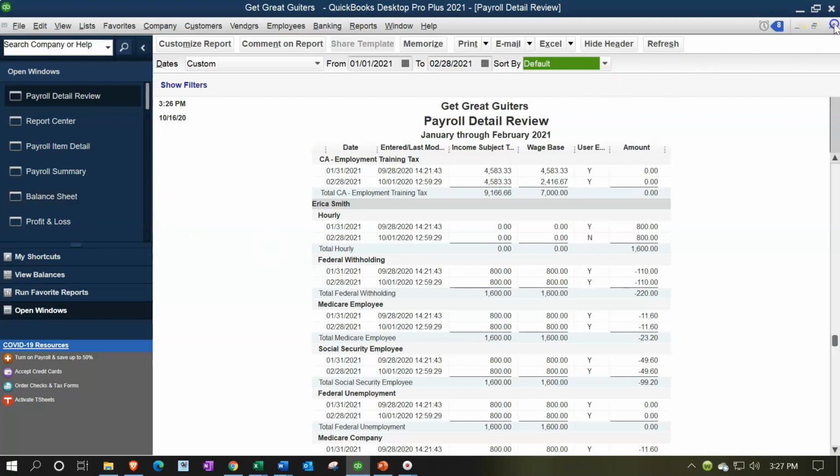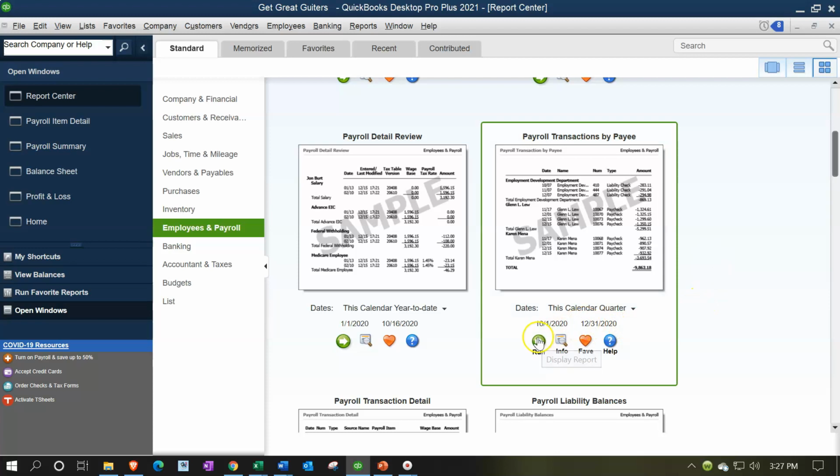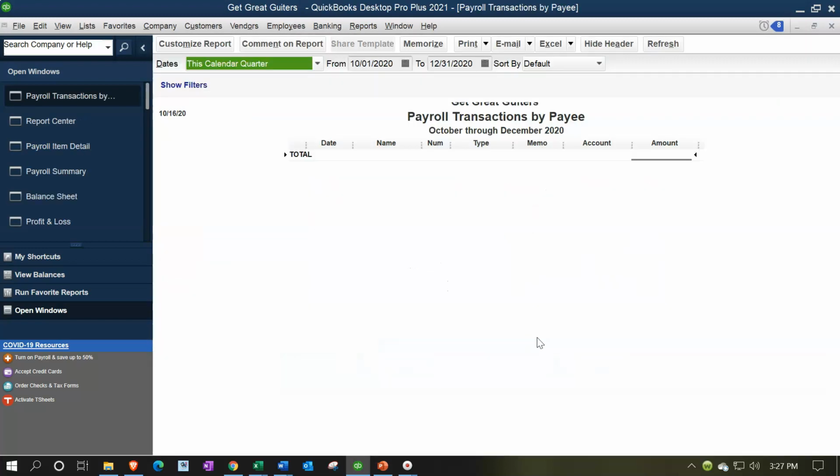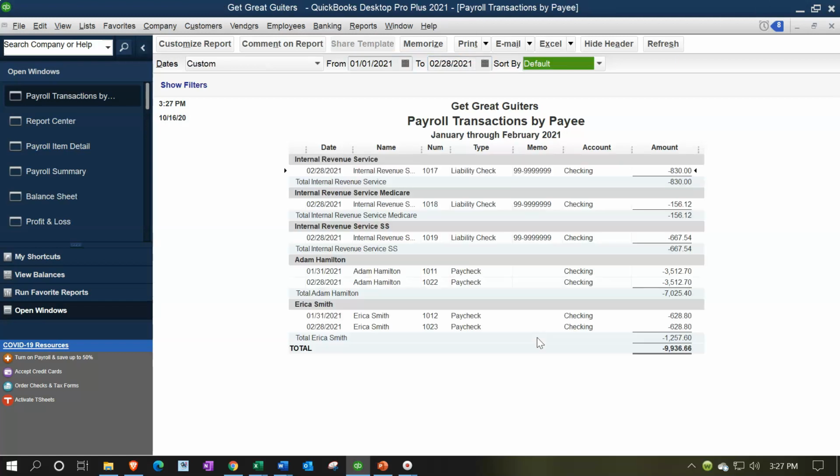Let's see what else we have. I'm going to close this one up so we don't have too many things open. Payroll transaction by payee. Let's take a look at that one. Running that report, 01/01/21 to 02/28/21. And so now we've got the actual transactions, and they're just giving us the transactions and a quick overview of the transactions. So here's our 2 employees.